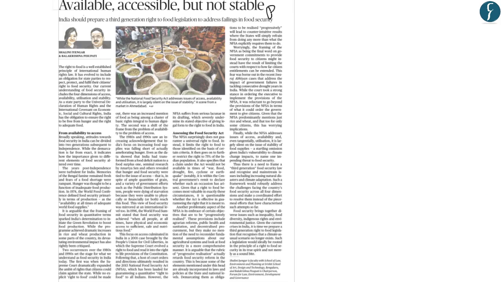Now we have taken this article from page 9. Now what this article talks about is that India should prepare for a third generation of right to food legislation so as we can address the failings or the drawbacks with regards to current legislation and policies on food security.